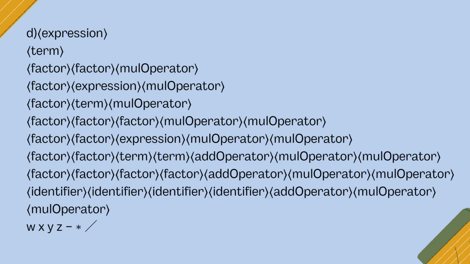For the fourth, we have derived it as expression given as term, given as factor, mul operator, given as factor, expression, mul operator, given as factor, term, mul operator. Then in the next line we have factor, mul operator. Then we have factor, expression, mul operator. Then we have factor, term, add operator, mul operator and mul operator. Then we have factor, add operator, mul operator and mul operator. In the last line we have identifier and identifier, add operator or a sub operator, mul operator and mul operator.